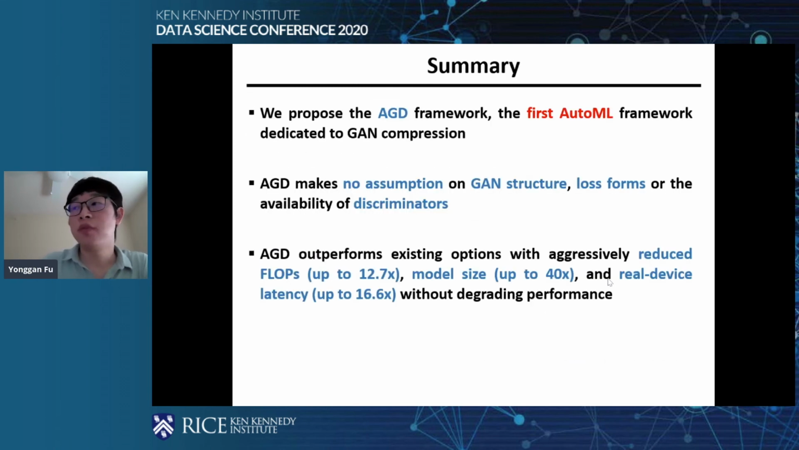So finally, for a summary of our method, we propose the AGD framework, which is the first auto machine learning framework dedicated to GAN compression. And our method makes no assumption on the GAN structure, loss forms, or the availability of discriminators. And we can also outperform the existing options with aggressively compressed model size, floating point operations, and also real device latency without degrading the performance.